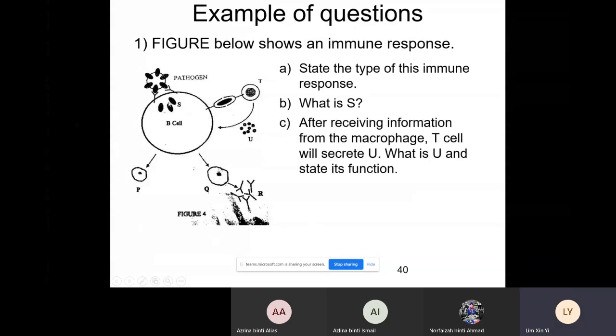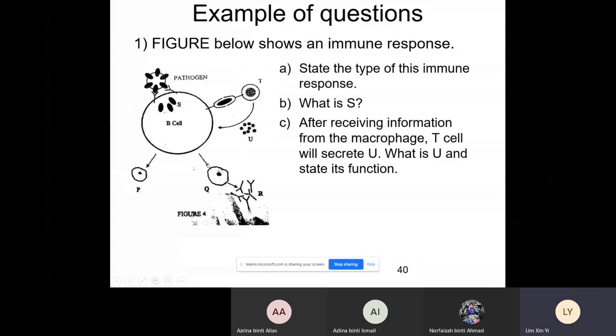Question C. After receiving information from the macrophage, T cell will secrete the U. What is U and state its function? I hope you still remember the analogy just now. This T is our superhero helper T cell. Helper T cell calls our B cell by using what? This is interleukin 2. So what is the function of interleukin 2? The answer is to activate our B cell to proliferate and differentiate into the P and Q.